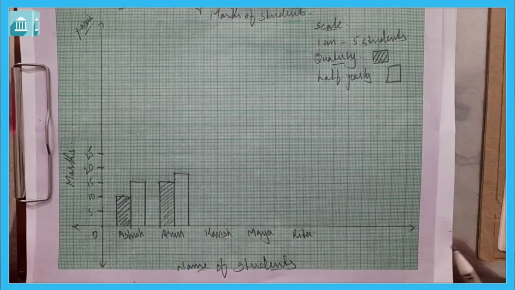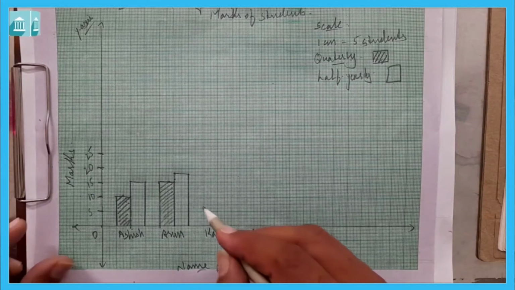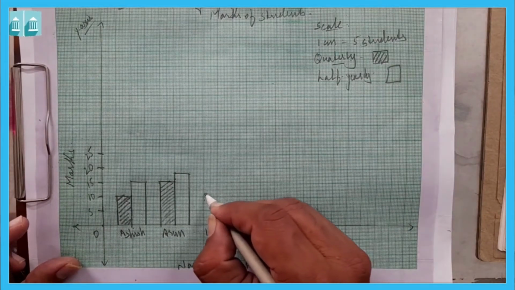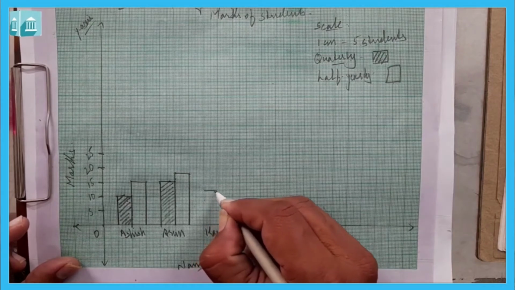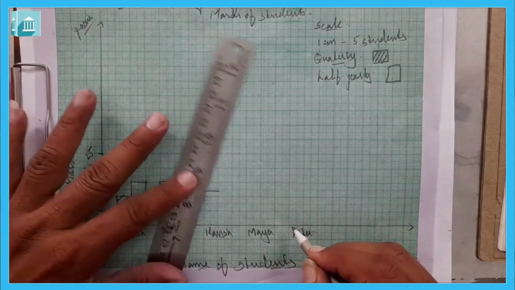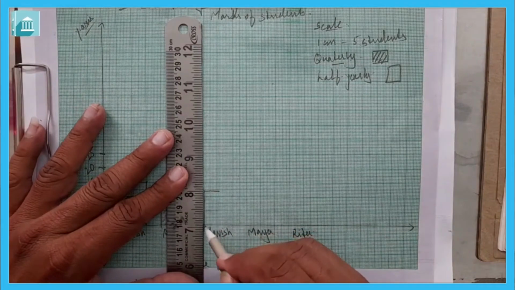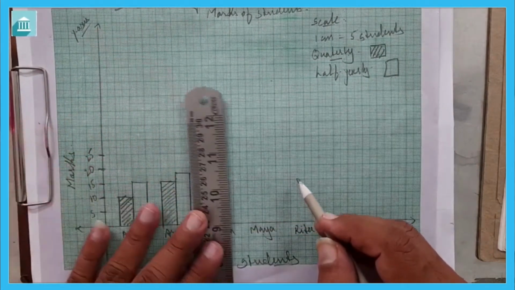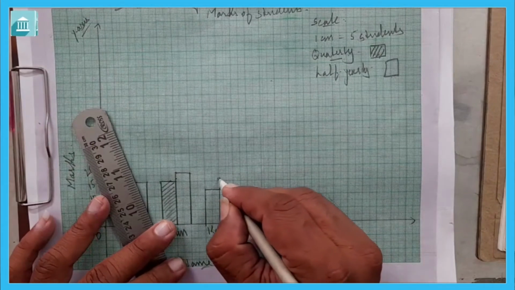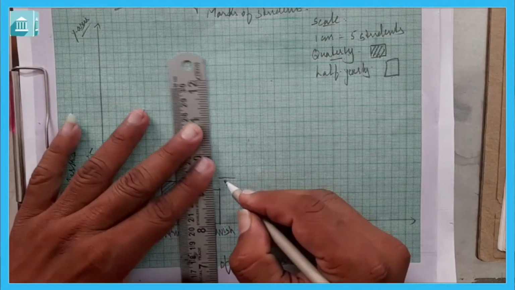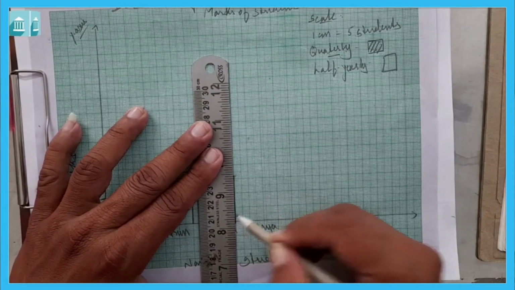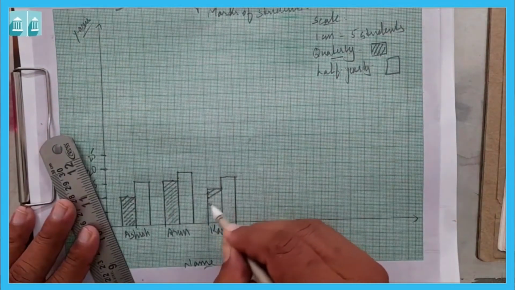Then we come to Kavish. Kavish got 12 marks: 10, 11, 12. Here 12 marks in quarterly, and 16 marks, that is 15 plus 1, 16 marks in half yearly. Here also we do like this.